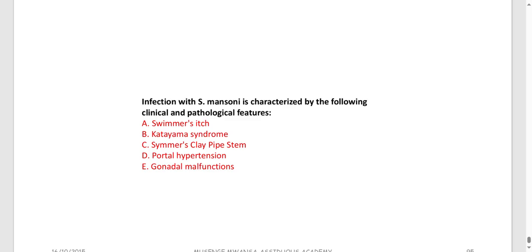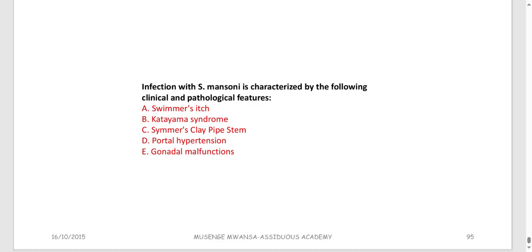Infection in Schistosoma mansoni is characterized by the following clinical and pathological features. Swimmer's itch, remember that's true, right? Swimmer's itch where the worm is penetrating. Katayama syndrome, that's true. Symmers' clay pipe stem, this is liver disease, that's true. Portal hypertension, that's true. Gonadal malfunction. This guy can go into different areas, though Schistosoma haematobium is normally the one that will cause these gonadal problems. But these guys can also go to the gonads. Remember, they can spread going to different areas. So all these answers are correct. And that is it for this discussion.